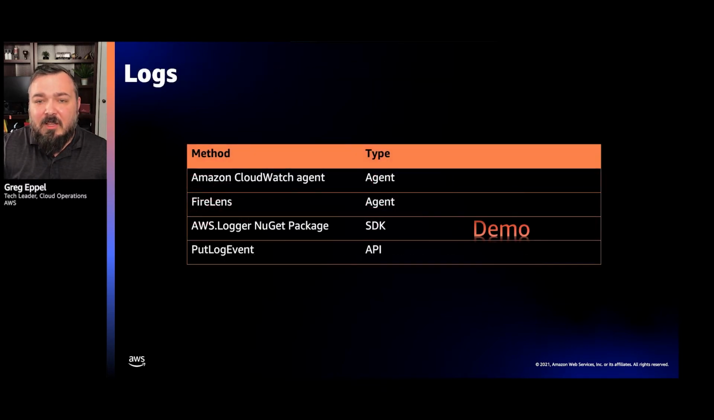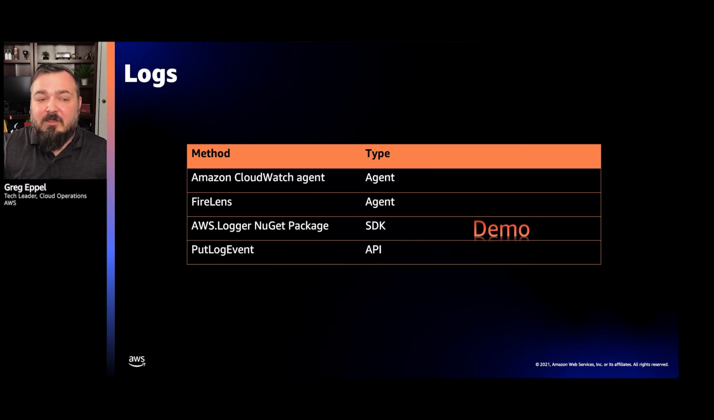And we're going to go into logs. There's several different ways to get your logs from your application. You can use our CloudWatch agent, which is what App Insights is doing. There's FireLens. You could call our API, the PutLogEvents API. So that's how all logs get into CloudWatch. But there's obviously other mechanisms like the agent, FireLens, or providing a layer of abstraction on top of that.